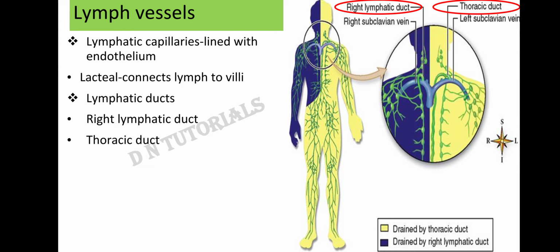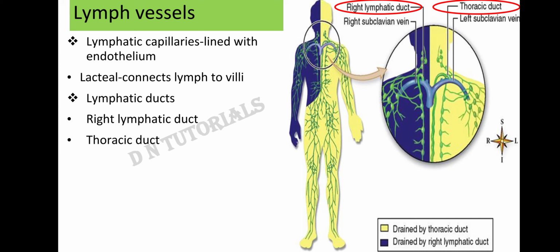In the same way, the thoracic duct collects the lymph from the left parts of your body, brings it to the left subclavian vein, and this left subclavian vein pours the blood along with the lymph into the right atrium. So what happened just now? The lymph got back into the bloodstream.